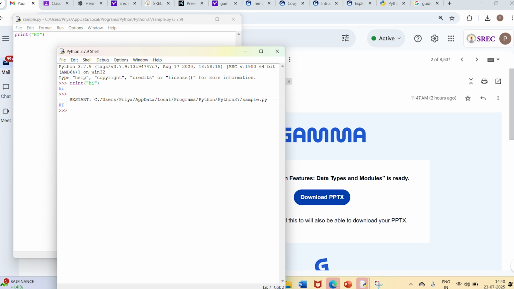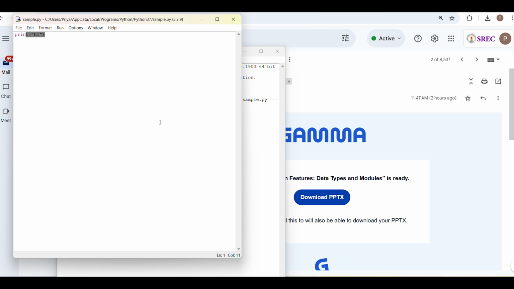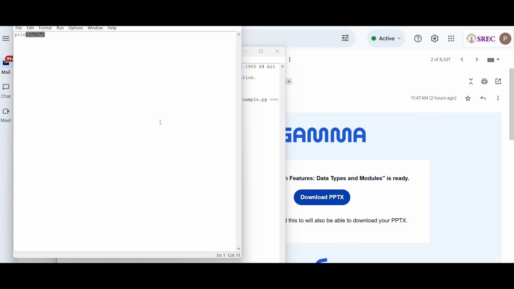This hi was executed using scripting mode, and this hi was executed using interactive mode. Here I have used the interpreter, and here I have used the compiler. So today's session is about how we run the code using both a compiler and an interpreter.